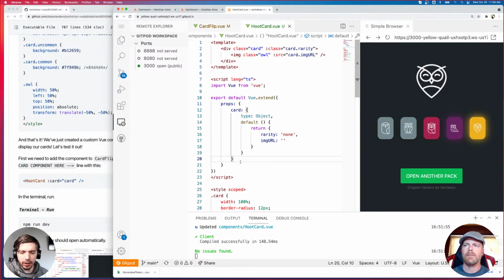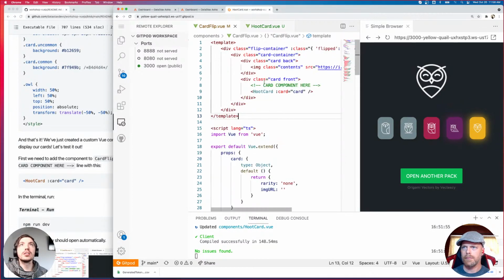Okay. Someone said the HootCard part was not working for them. Why was it not working? I mean, what you typed looks right. I'm not sure why it wouldn't work. Make sure that you put it in the CardFlip component underneath where the card component here comment is.